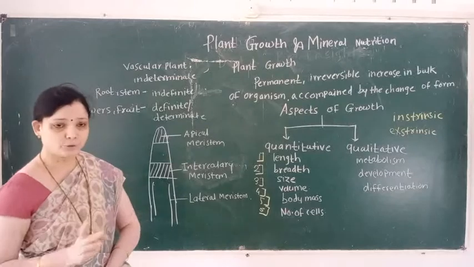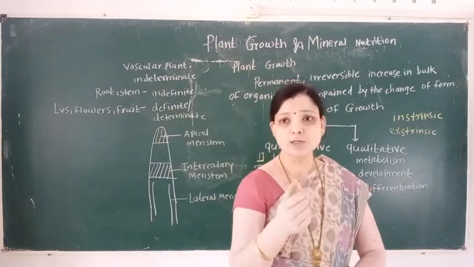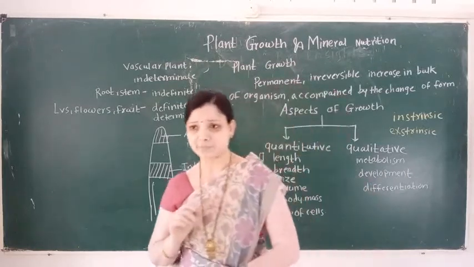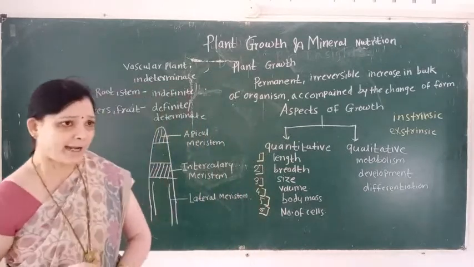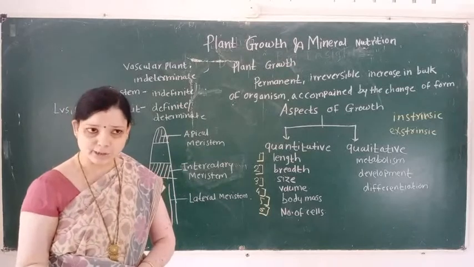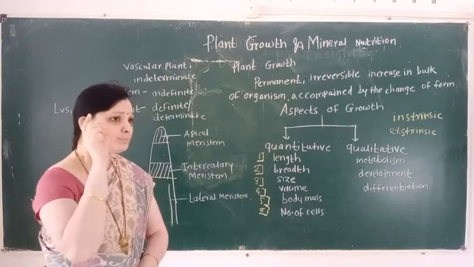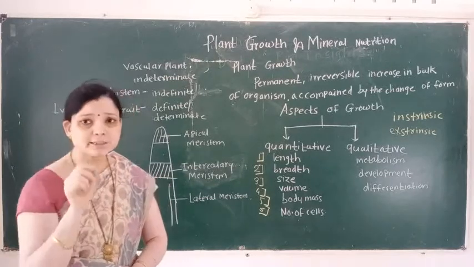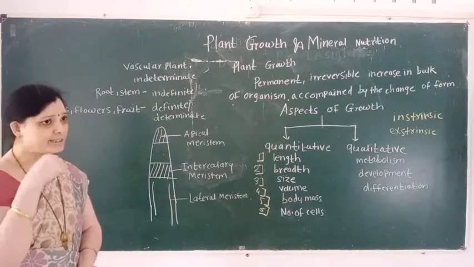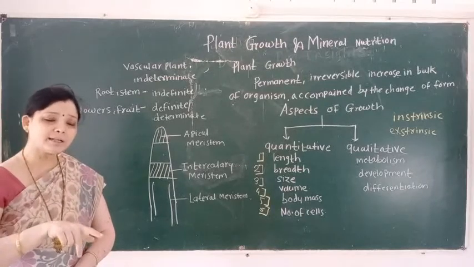So student, we also learn that in a multicellular or vascular plant, growth is indeterminate, and the plant body is divided into an underground root system and an aerial shoot system. Plants show determinate and indeterminate growth, that is, definite and indefinite, or limited and unlimited growth.